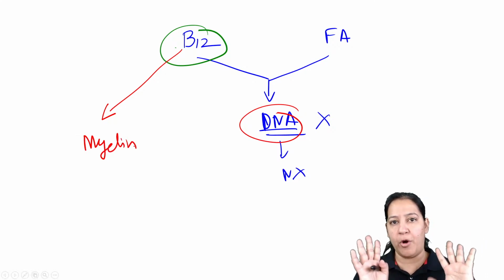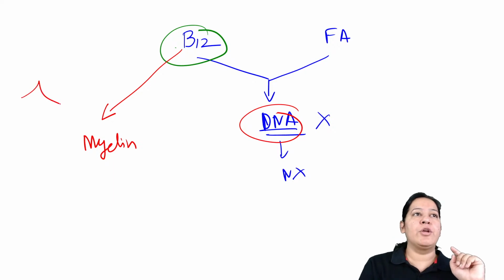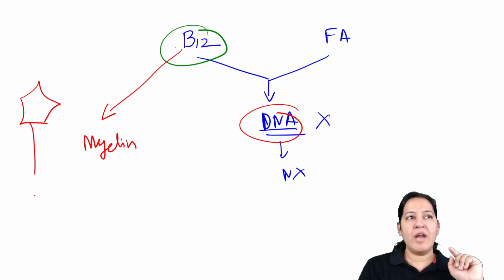We have neurons in our body, the brain has neurons. So this is the diagram of a neuron. A neuron has a cell body and an axon.